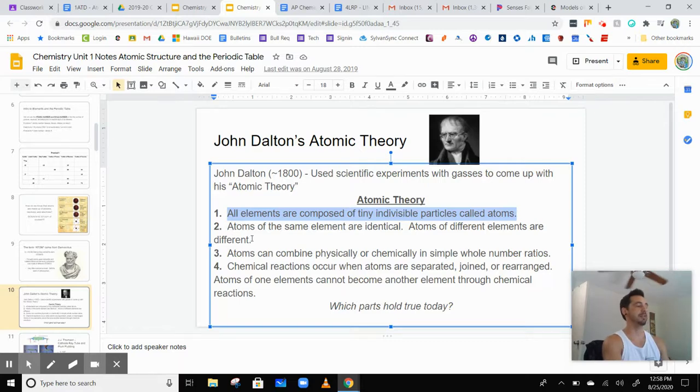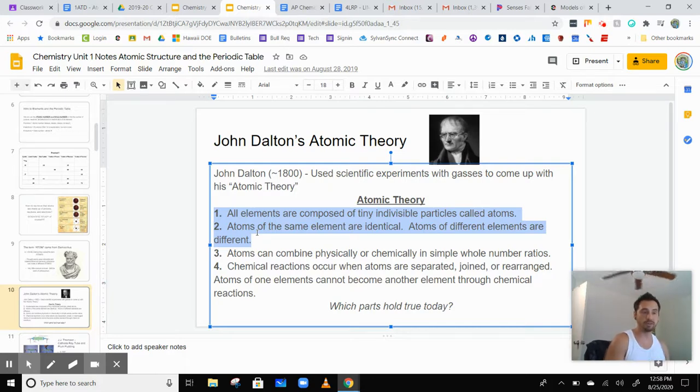Number two, atoms of the same element are identical, and atoms of different elements are different. That's actually not true either, because we can change the number of electrons and the number of neutrons. If we change the number of electrons, we call it an ion. If we change the number of neutrons, we call it an isotope.